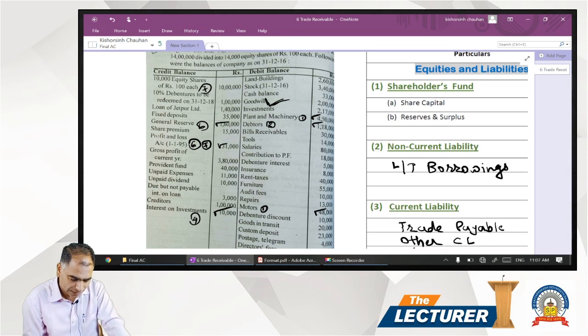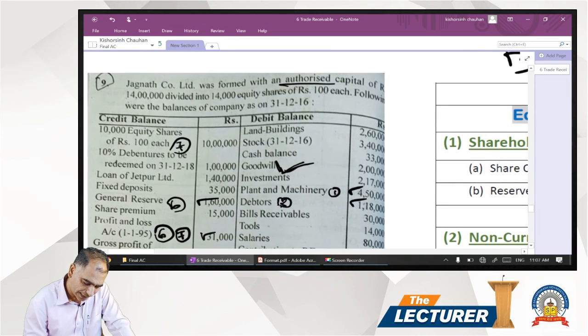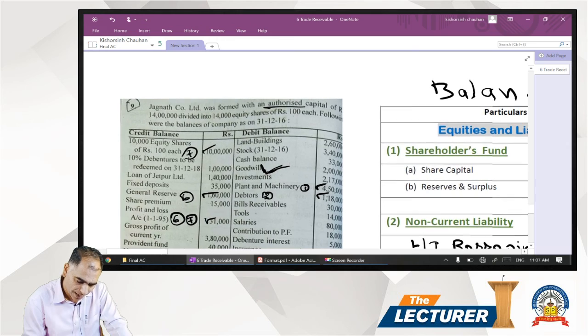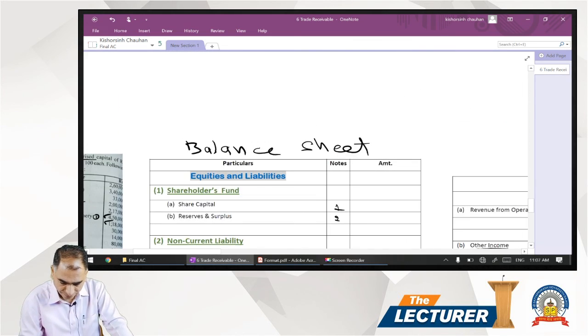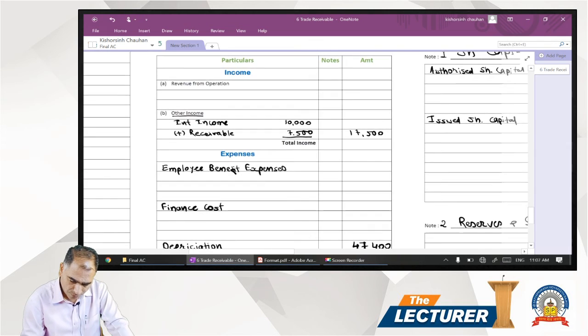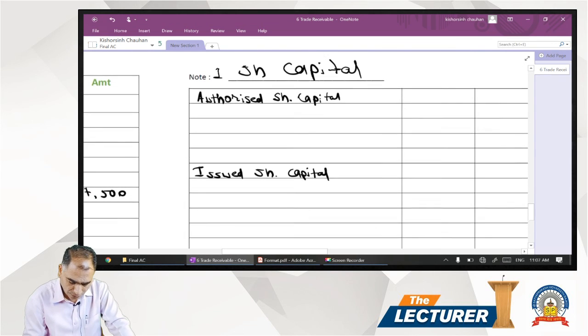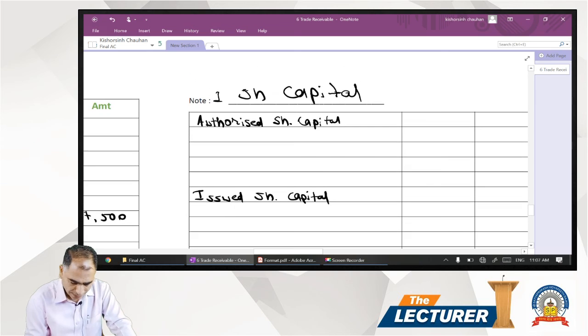First, share capital. So share capital we have to write in a separate note, 10 lakh rupees, 10,000 equity shares. We have authorized share capital also. So in the share capital, we will have note number 1, share capital. First we write the authorized, then we write the issued.